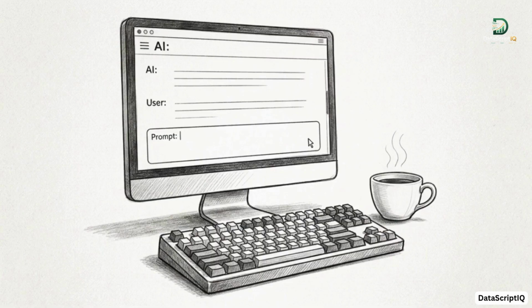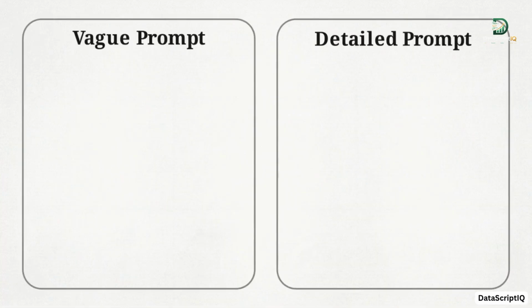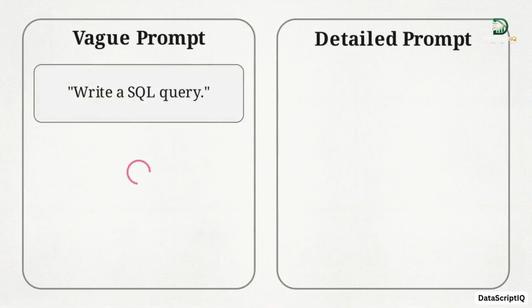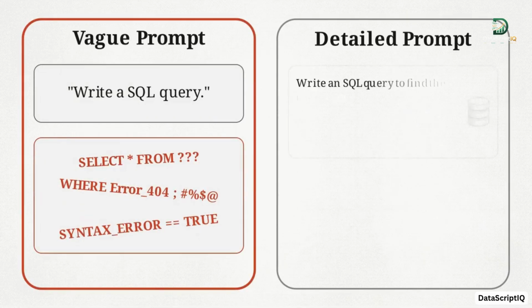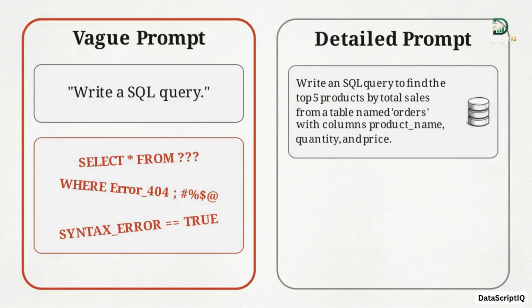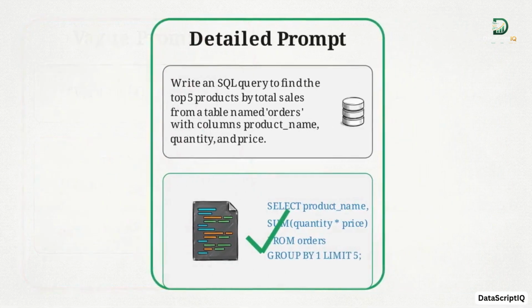Next is step 6, integrating artificial intelligence into your workflow. AI is an incredible assistant, but it requires careful, critical thinking. Here is a comparison of 2 approaches to AI prompting. If you type a vague prompt like "write a SQL query," you get a generic, unhelpful output. But if you provide a detailed prompt, supplying the table name, columns, and the exact filter you need, you get a highly specific, usable result. Even with a perfect prompt, you must manually verify the output every time. Treat the AI as a helpful but fallible assistant, not a replacement for your own logic.